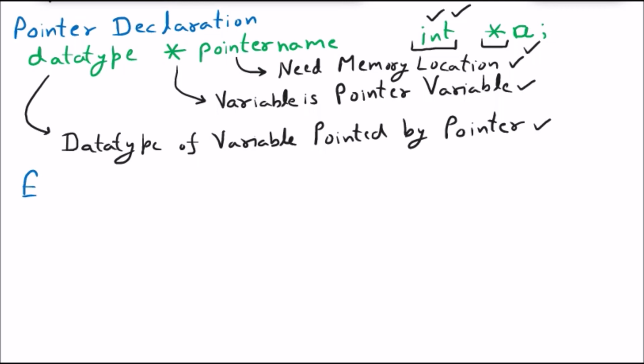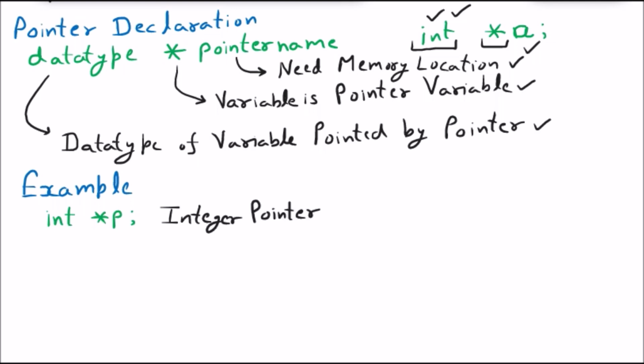So all of you, now I'm taking a few examples to make you understand about the pointer. The first example I am taking is, let us suppose, int *p. Given the example int *p, I can read this particular line in two ways. One, I can say that it is an integer pointer, so p is the integer pointer.